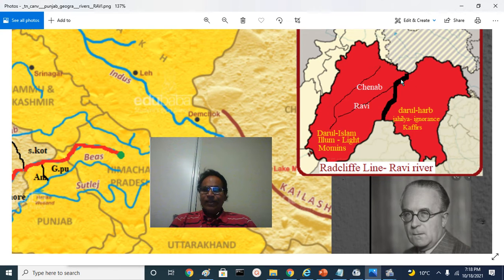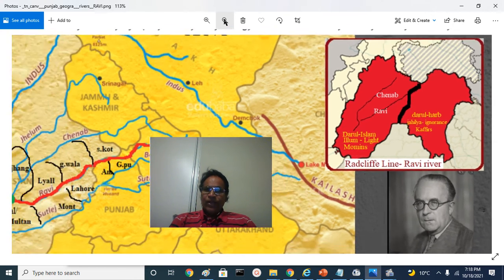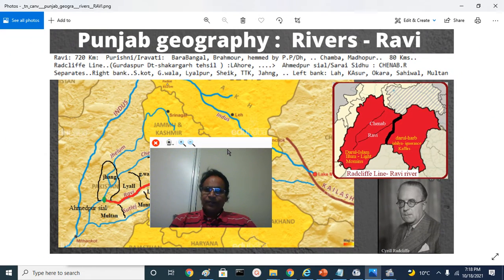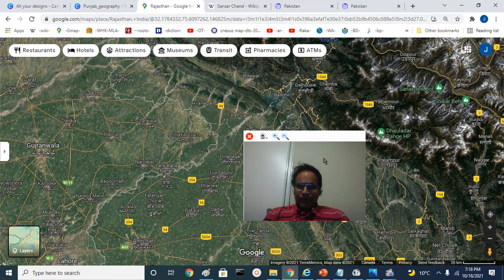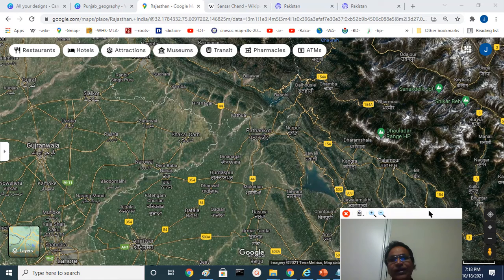territory. River Ravi symbolically forms the dividing line. East of Ravi is Kafiri territory, west of Ravi is Islamic territory, or Radcliffe award. So that is about the Ravi River, and we see the topographic map so that you will get more clarity here.